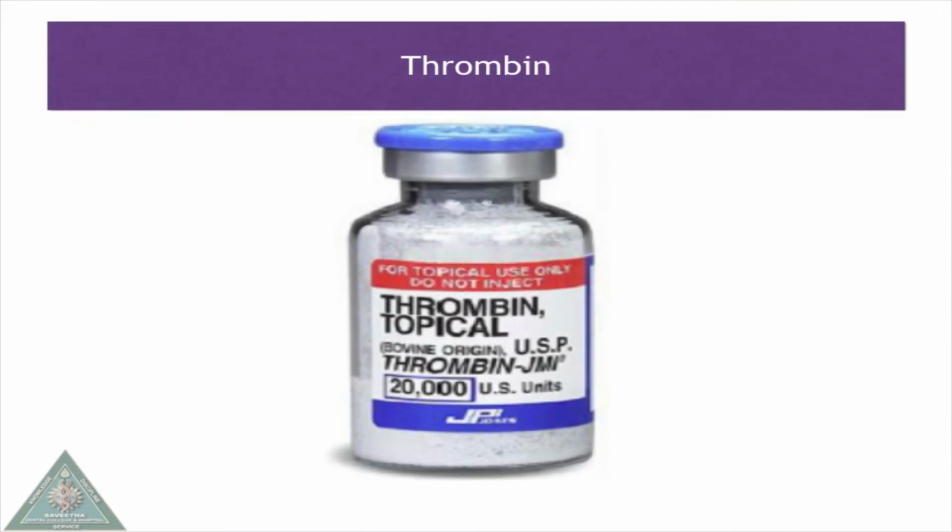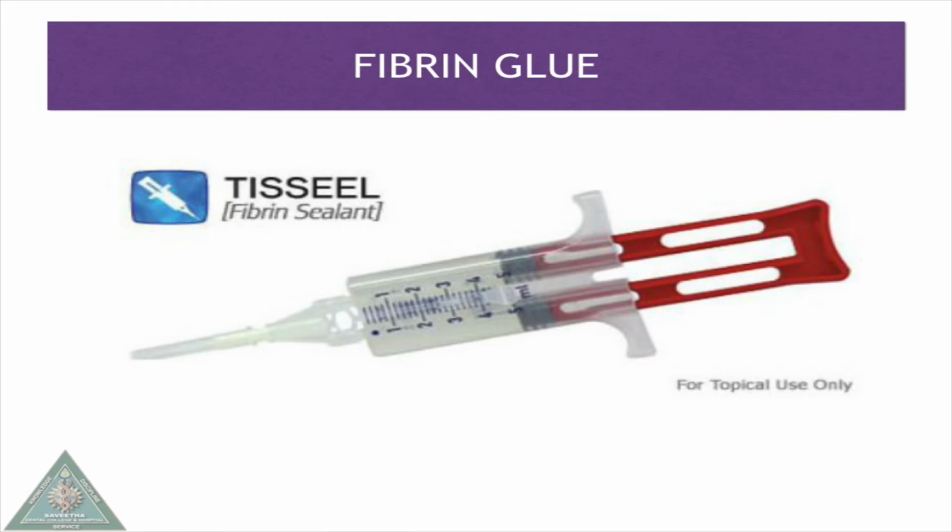Thrombin. Thrombin helps in the conversion of fibrinogen to fibrin, which helps in stabilization of the clot. Fibrin glue. This is an adhesive material which consists of thrombin, fibrinogen, factor 7, factor 13, all helps in formation of the clot.